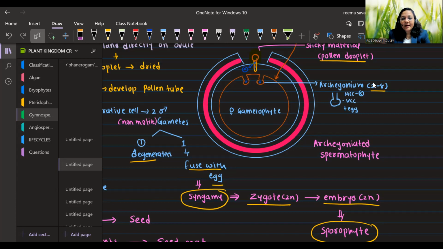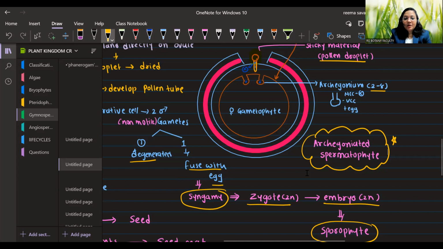So these have archegonium. They are known as what? Archegoniated spermatophytes. Whereas in case of angiosperm, archegonium is absent, right? So we need to remember, if the question is archegoniated spermatophyte, then it will be gymnosperm, right?